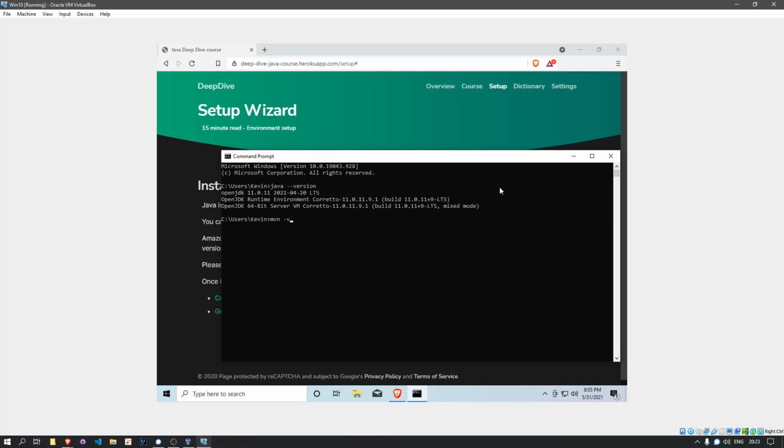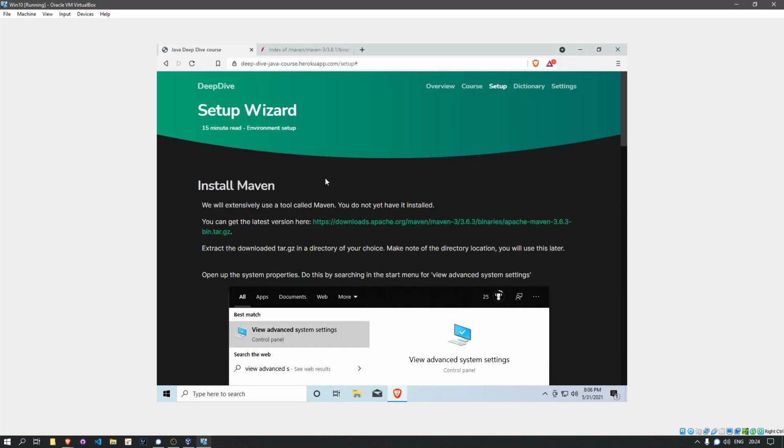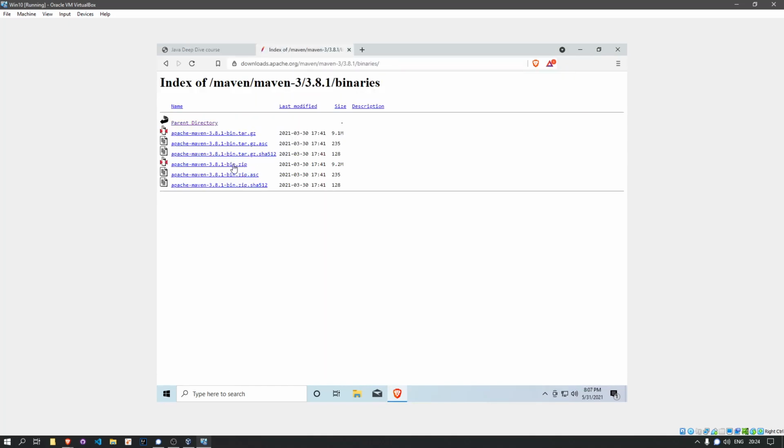So just to verify if we have Maven installed or not, I'm just going to type mvn -v. So when I do that, it's going to give me the same thing, Maven, I have no idea what you're talking about. What is Maven? So for the next step, I'm going to download Maven here, the latest version. I'm going to download the zip version because I don't actually have any fancy compression tools installed on my system right now. You can use whatever you want.